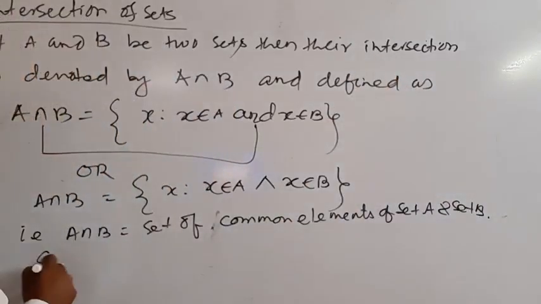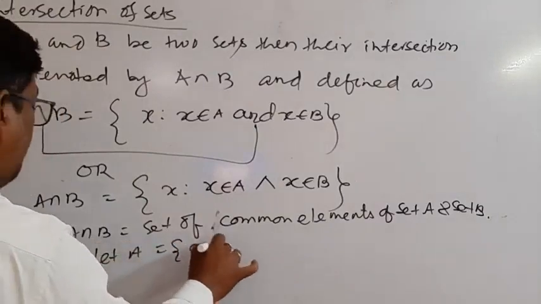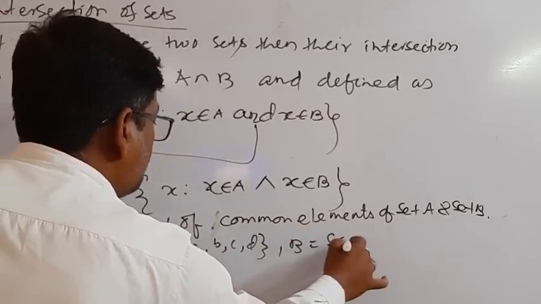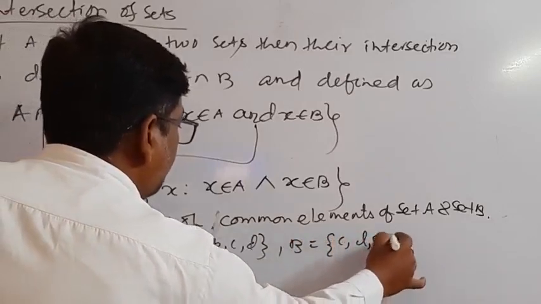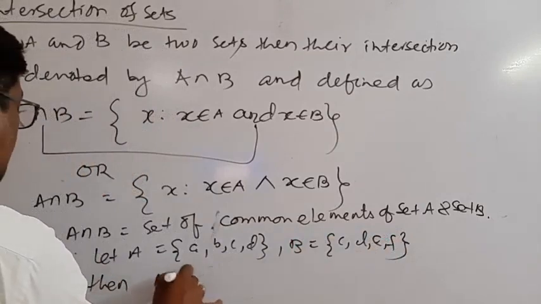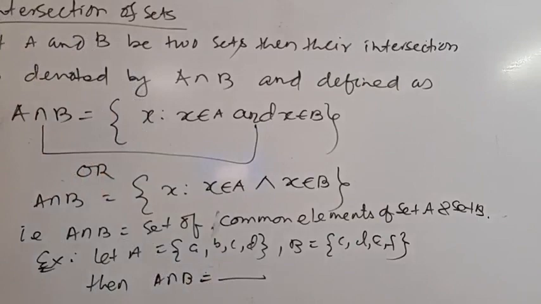Now an example. Let A equal to {a, b, c, d} and B equal to {c, d, e, f}. Then A intersection B is equal to what?